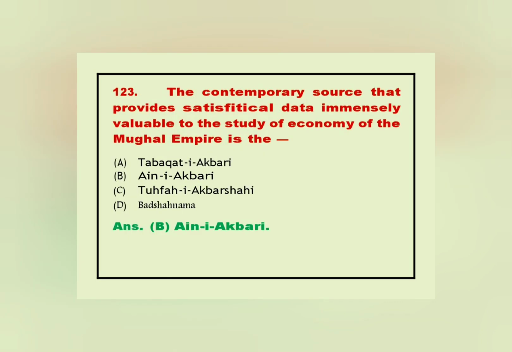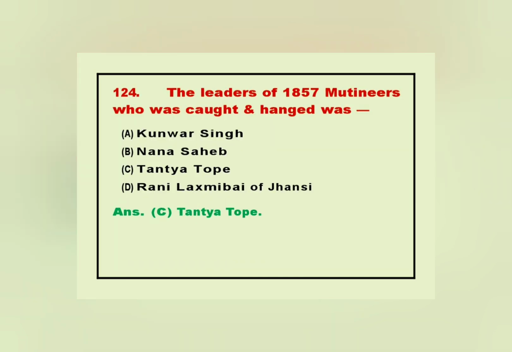123. The contemporary source that provides statistical data immensely valuable to the study of the economy of the Mughal Empire is the... Answer. B. Ain-i-Akbari. 124. The leader of the 1857 mutineers who was caught and hanged was... Answer. C. Tantya Tope.